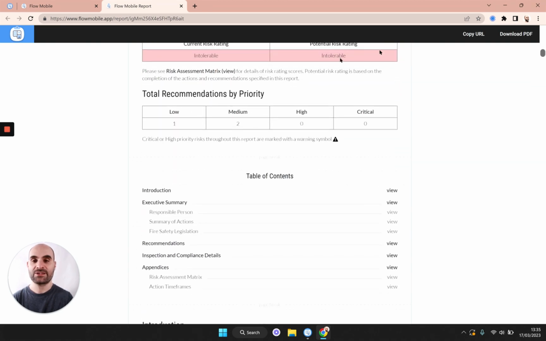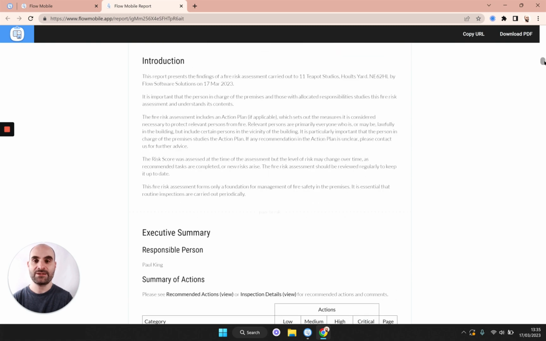Scrolling ahead, you can see we've got some basic summary items. Now because we only recorded 3 items, there's not much to show here, but we had 1 low risk item and 2 medium. We've got a basic table of contents, and if I scroll further ahead, you can see we've got some boilerplate text, which is all fully customizable.